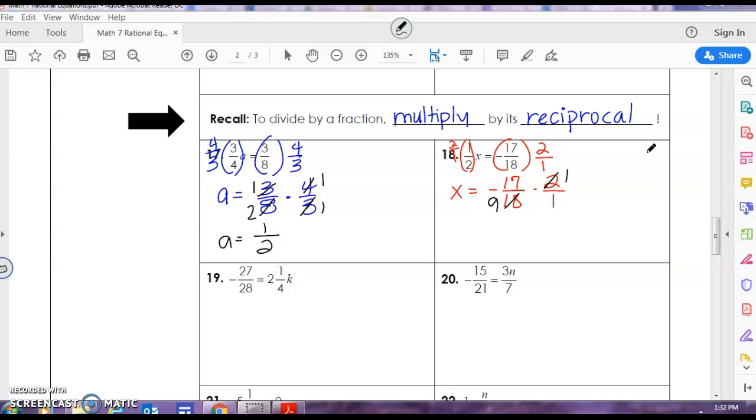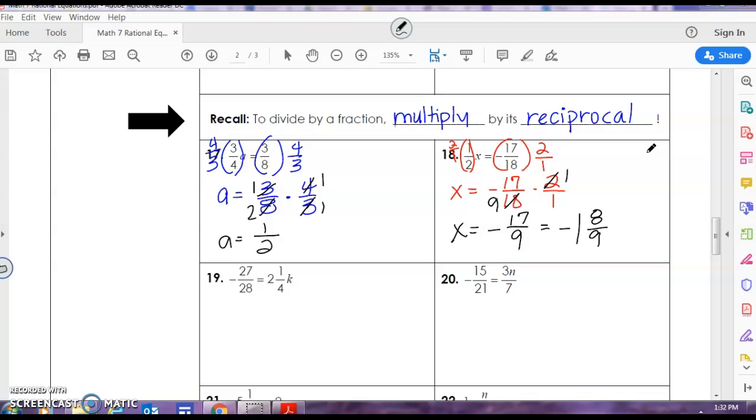Now I'll multiply straight across. -17 times 1 is -17. 9 times 1 is 9. I can change this into an improper fraction, and that's going to give me -1. When I subtract 17 minus 9, it leaves me with 8/9. So that is -1 and 8/9.